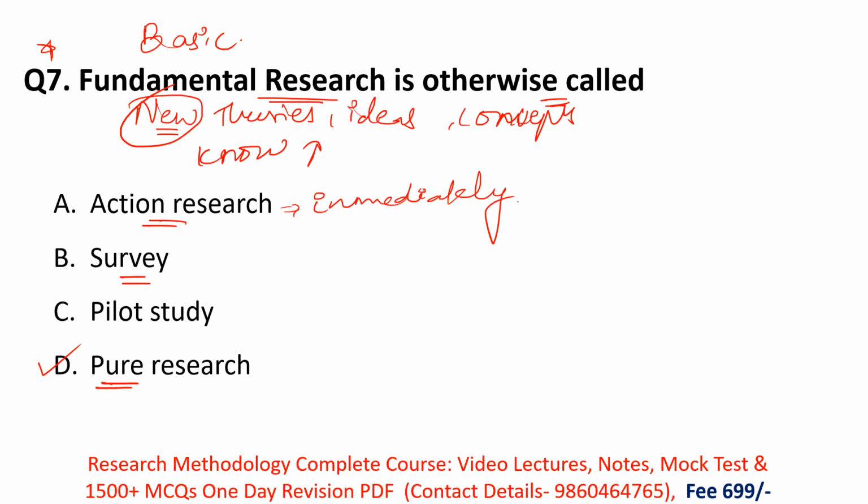By doing a survey, researchers collect data. So the survey is the data collecting part, and option B is also incorrect. Then option C is pilot study. In a pilot study, the researcher performs a small-level study and decides whether the research is feasible or not. So a pilot study is also not related to fundamental research. The correct option is option D, pure research. Remember, fundamental research is otherwise called pure research or basic research.